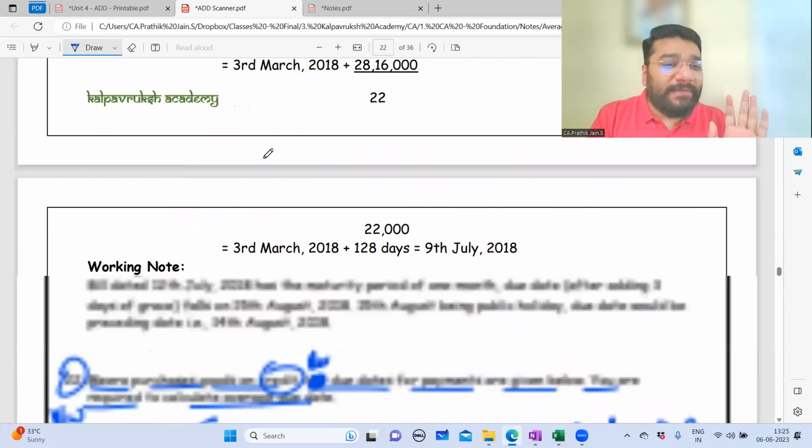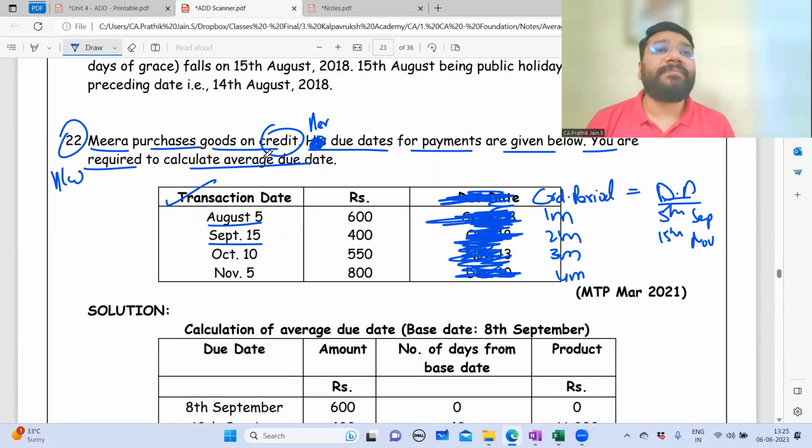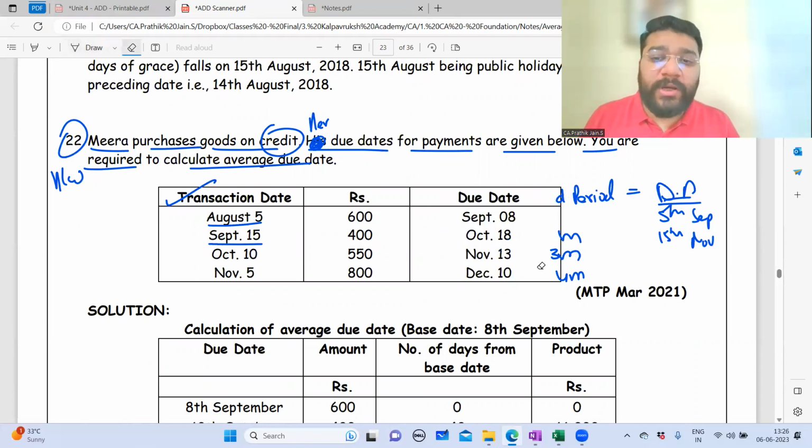In this question, anywhere have they given the word bill? Yes. So please make a note of that. Grace days are added only if the question says that there is a bill existing. Every question on average due date doesn't fall under bills payable and bills receivable. Normal transactions can also happen. But in this question, luckily they have themselves given the due date, so you don't have to worry.